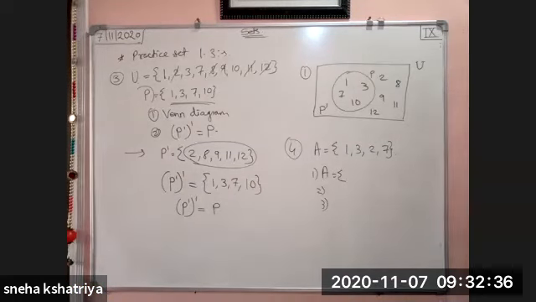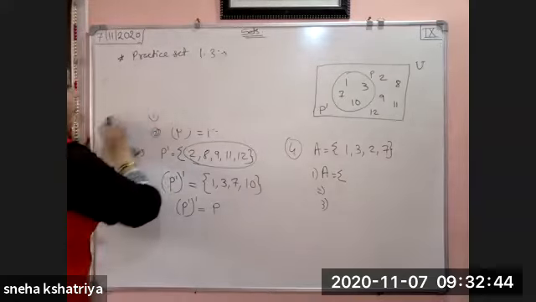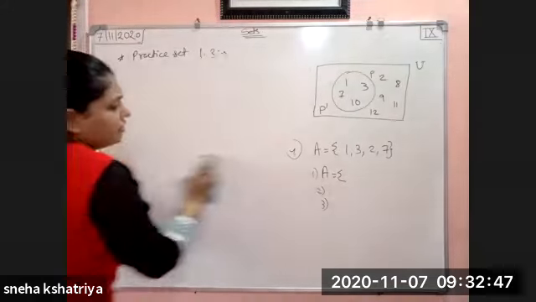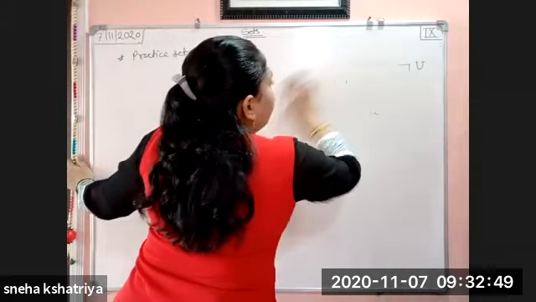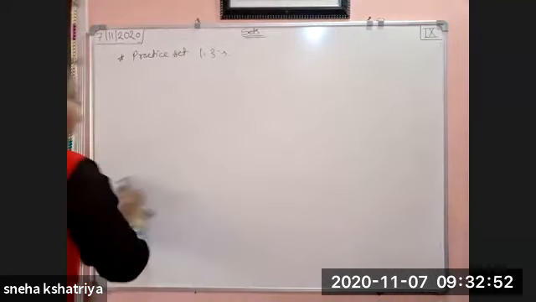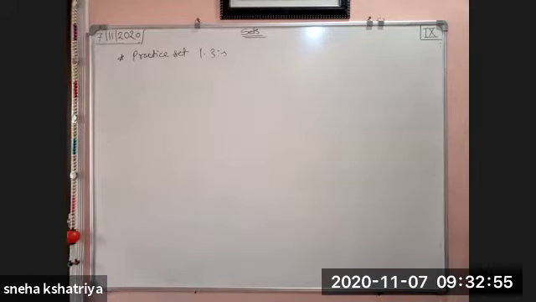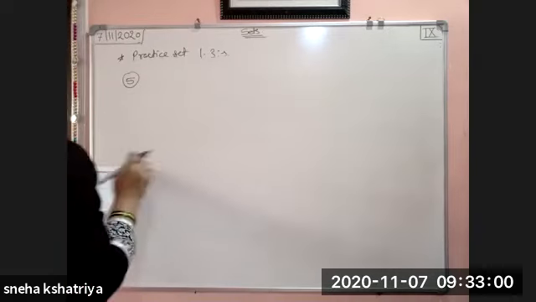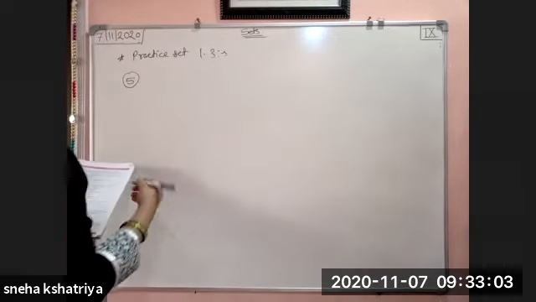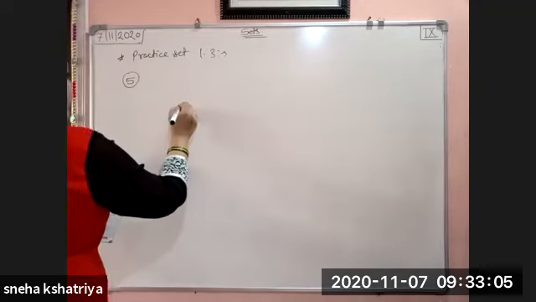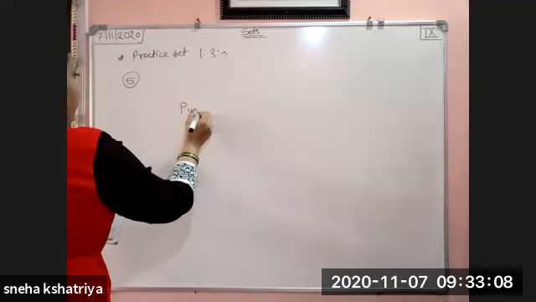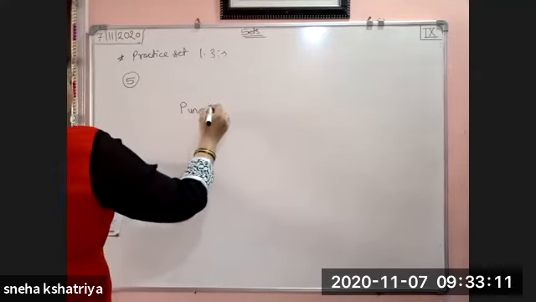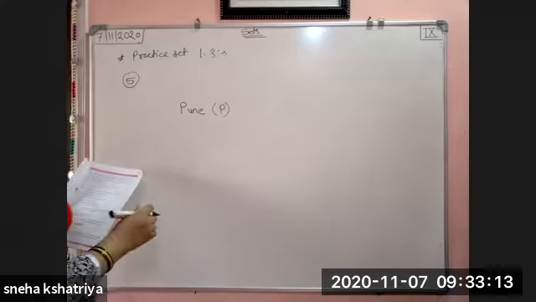Next, question number 5. Write the subset relation between the sets. This is the example which we have already seen. Very important and nice example. Write the subset relation between the sets. P is the set of all residents in Pune. I will write like this: Pune residents. P is the set of all the residents in Pune.